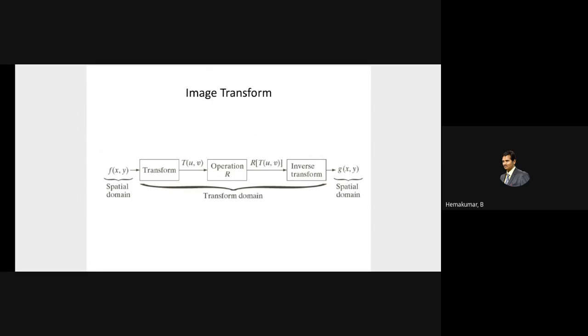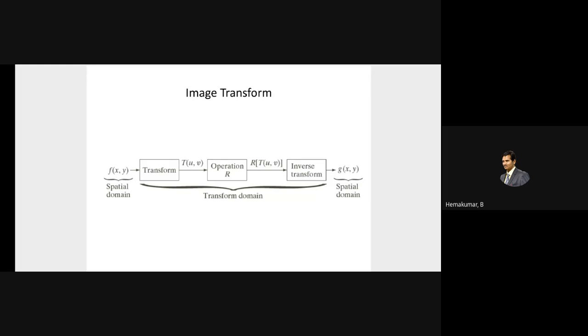For example, you input a spatial domain image into the transform. After digitizing it, the transform performs the transformation and feeds it to the operation. It may be a filtering transform. The operation does the image segmentation, image analysis, or image enhancement.